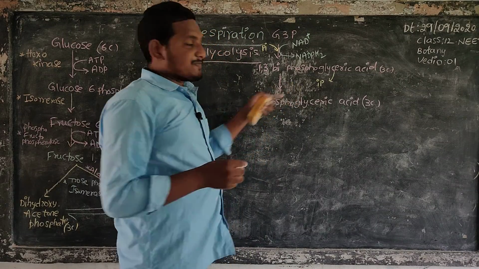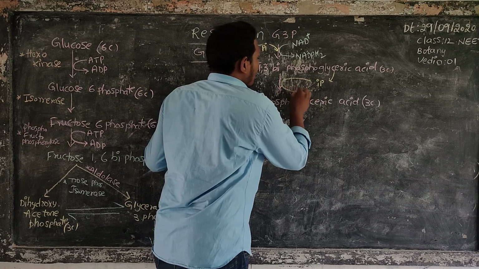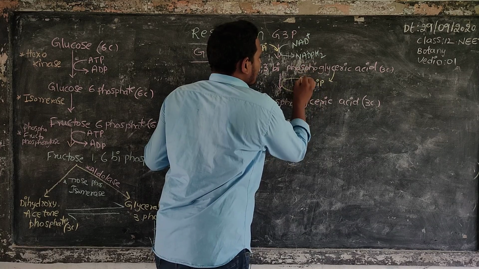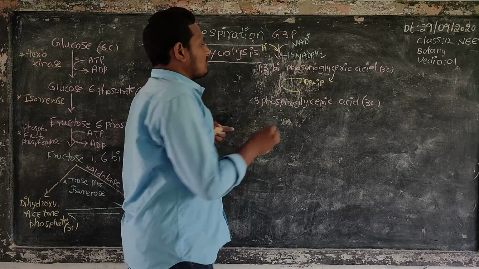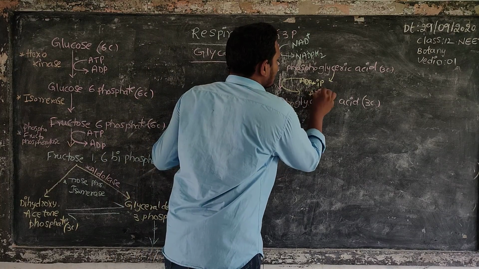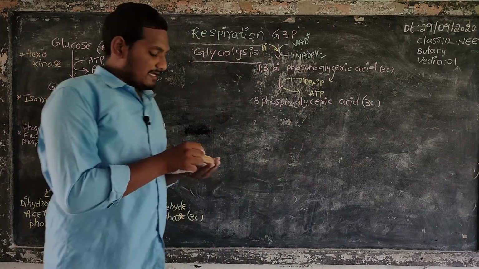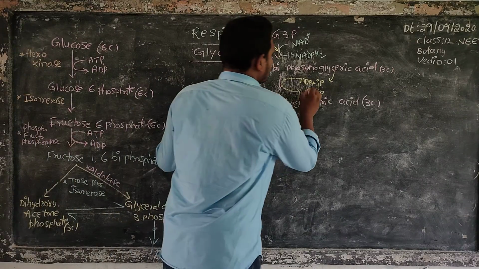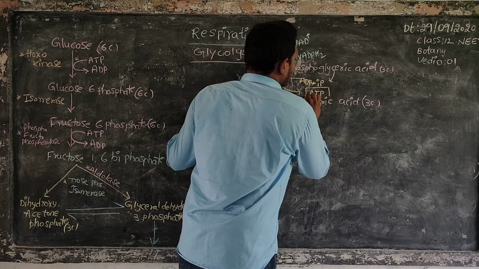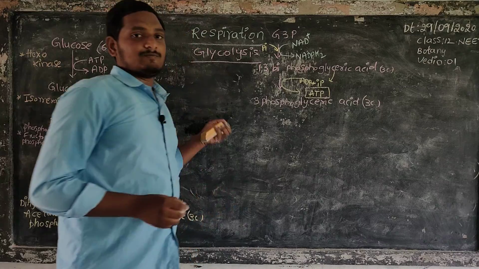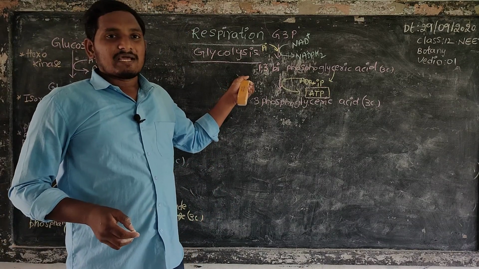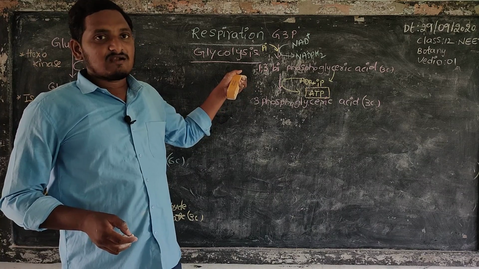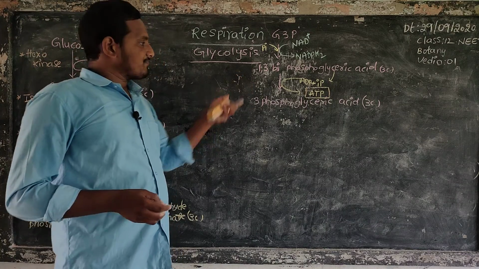That phosphate is taken up by ADP, forming ATP. Here one ATP is regenerated. This process is called dephosphorylation.